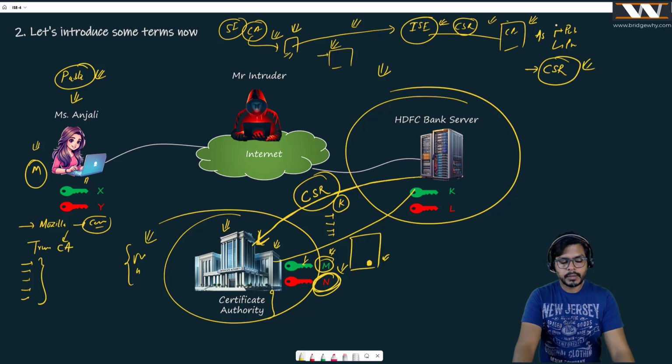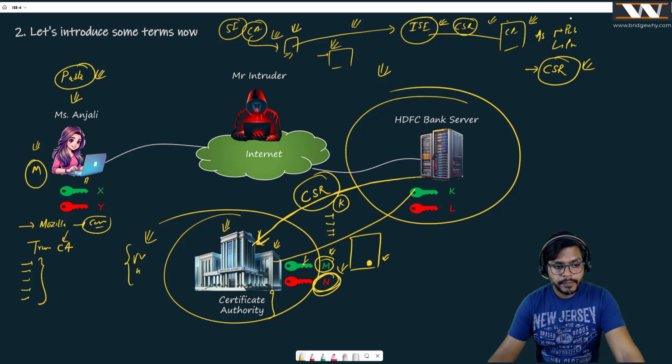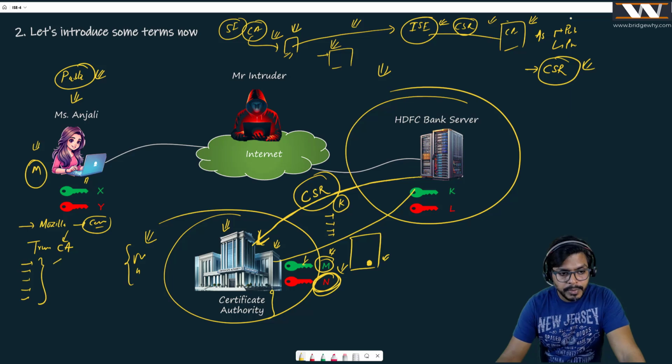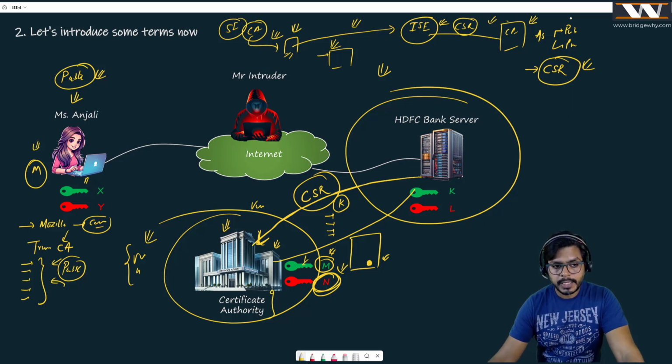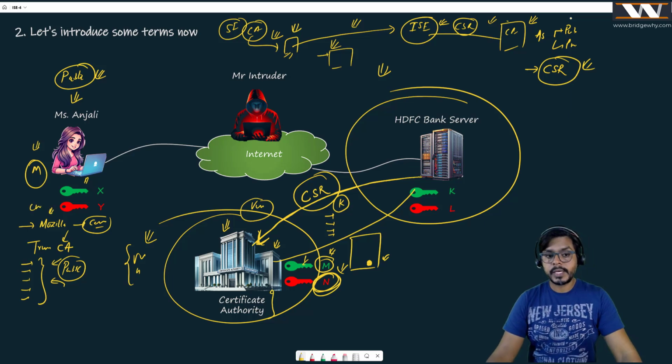And if the certificate authorities are already in your browser, it means that the public key is in your browser already. So if a certificate is signed by Verizon or maybe VeriSign or GeoTrust or DigiCert, that certificate is already there with Mozilla Firefox or Chrome. And that is where the trust is developed.